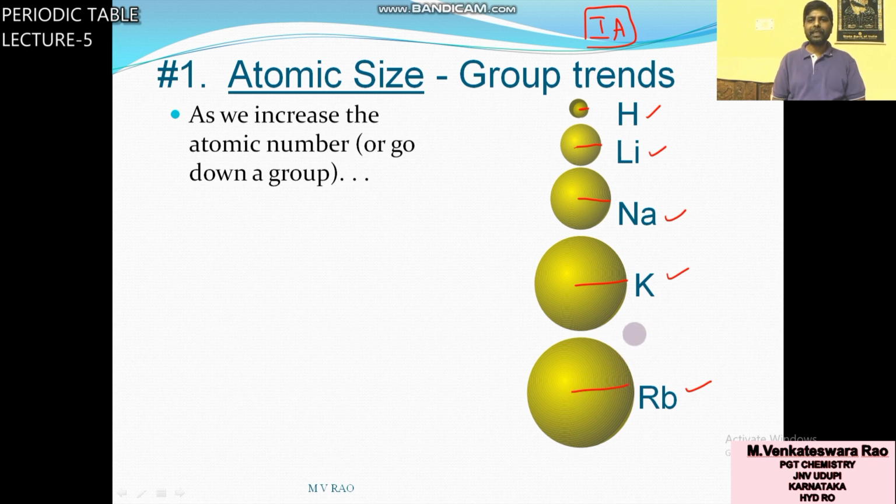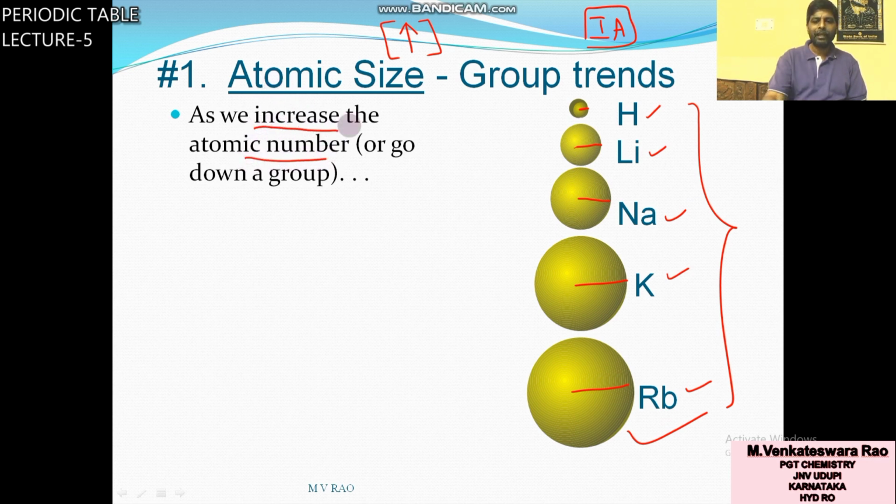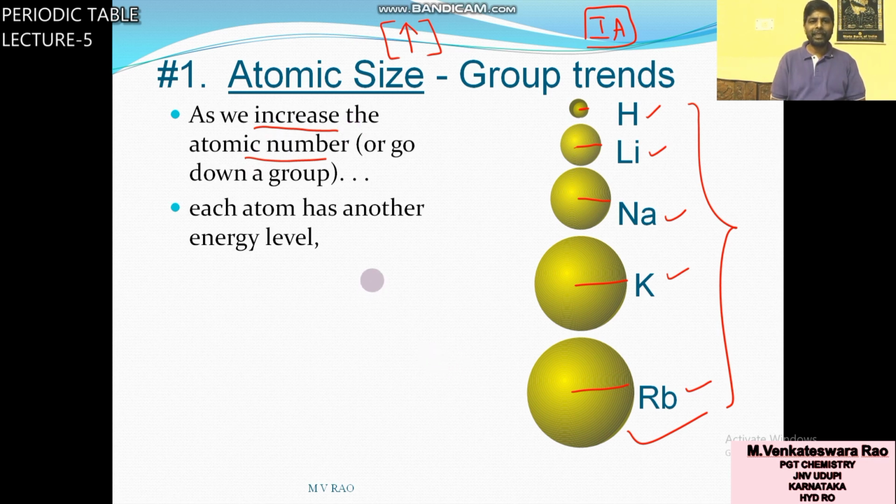From this picture it is clear that atomic radius increases from top to bottom. Among these 5 atoms, which atom is large in size? Rubidium. From top to bottom, atomic size increases. As we increase the atomic number, atomic radius increases.